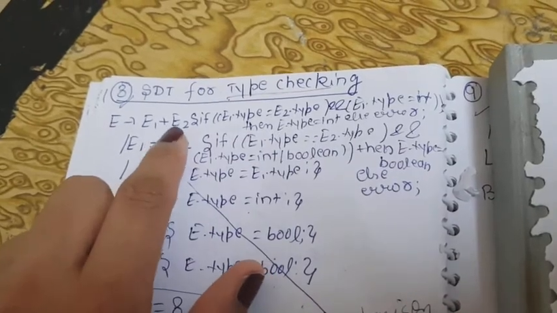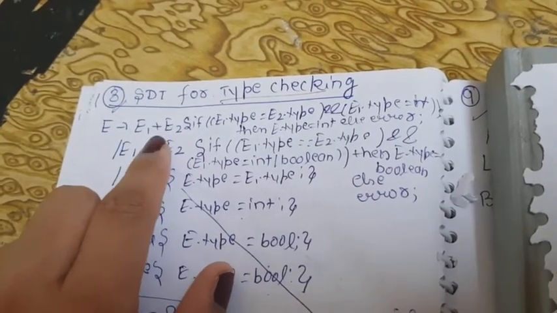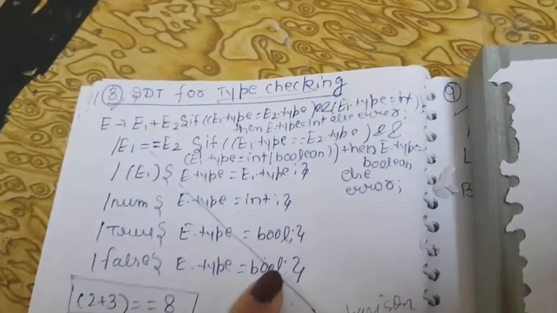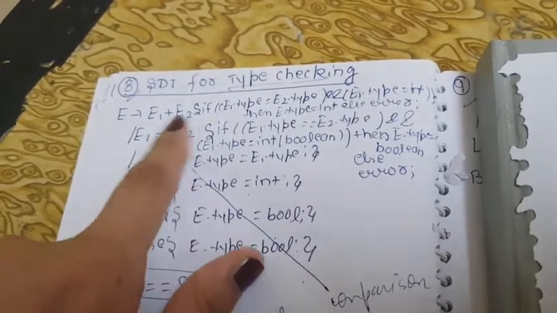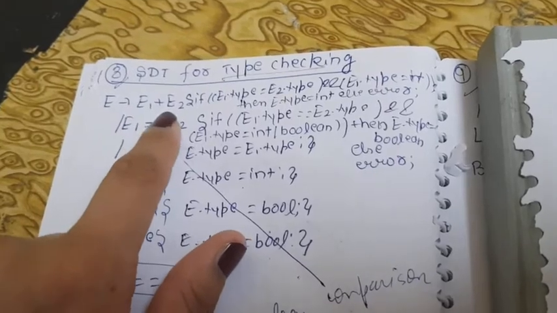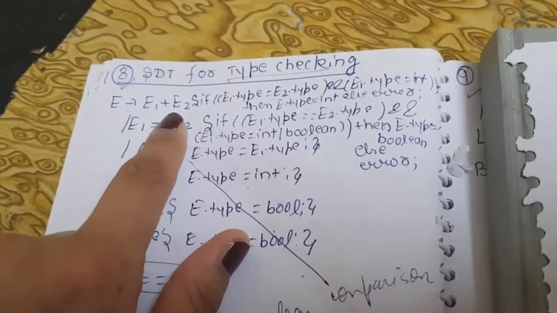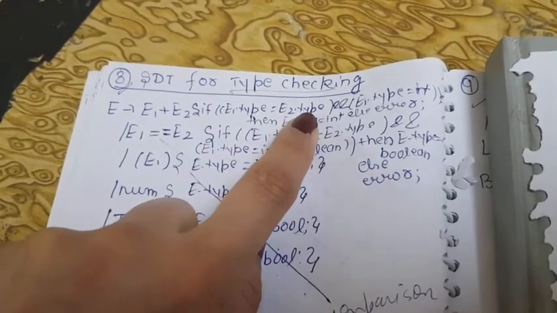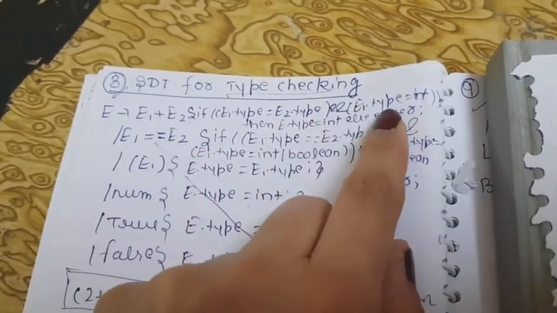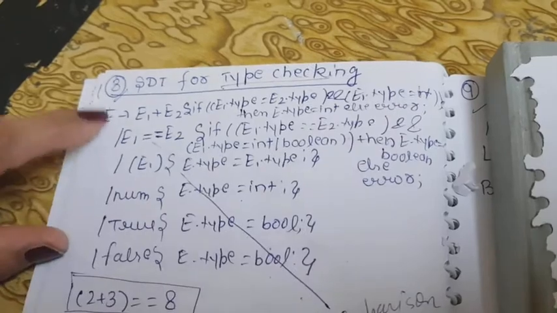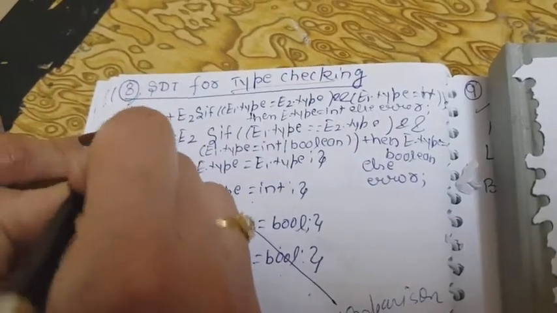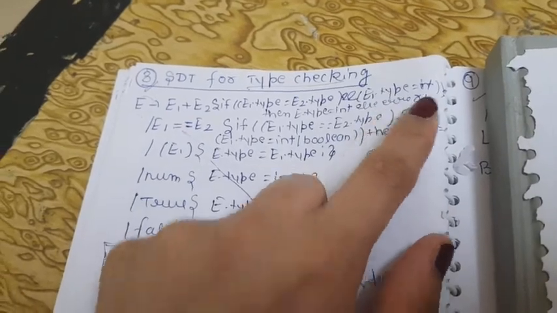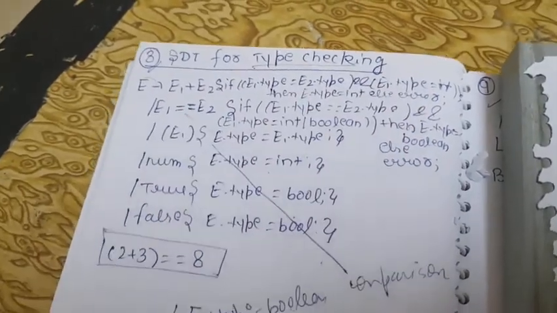If E1 plus, that means integer, plus, we can't add ना true or false. अगर ये boolean है तो obvious सी बात है, we can't add true or false, it should be क्या होगा आपका integer. तो one thing is very clear. Okay, so अगर इनका type E1.type is equal to E2.type है, तो what will we say, that E1.type जो है आपका, that should be integer, other than that else error. So hope your semantic rules are clear from this.